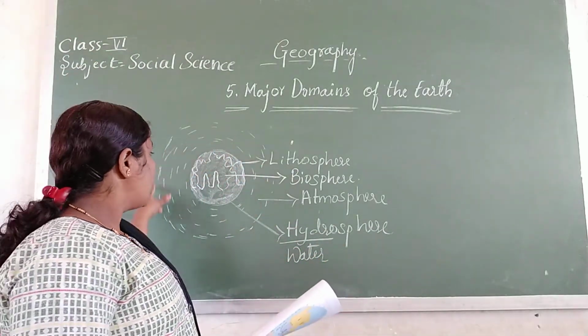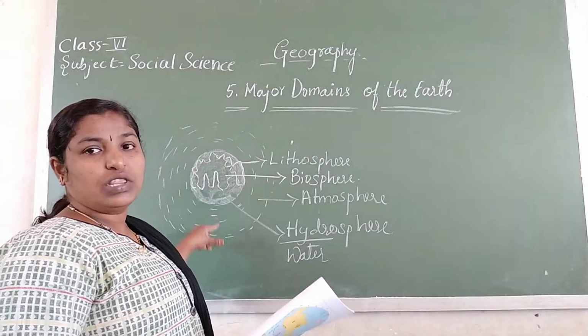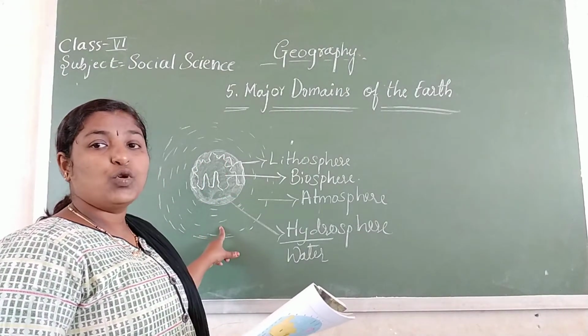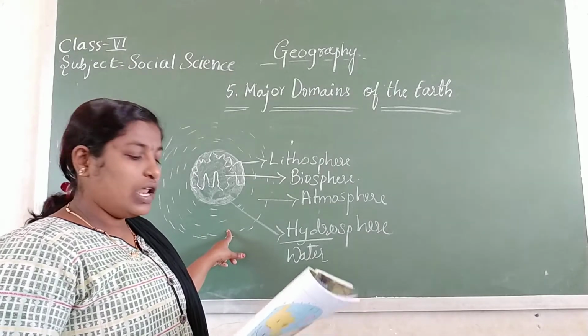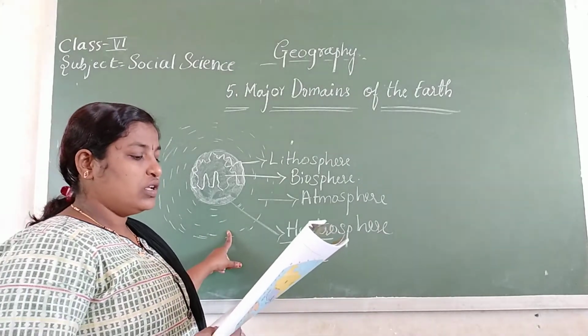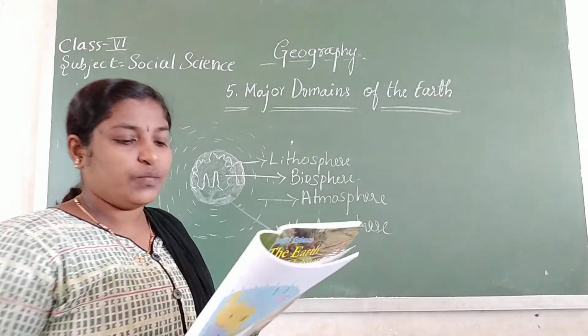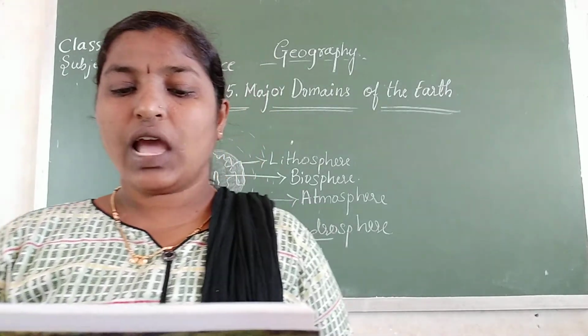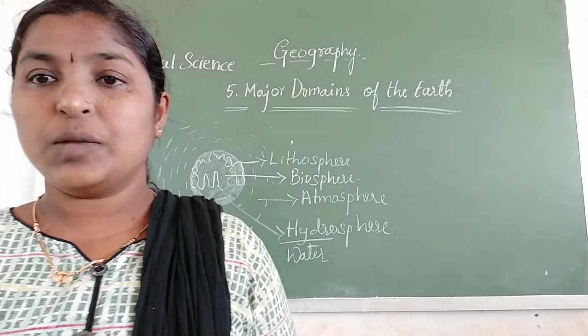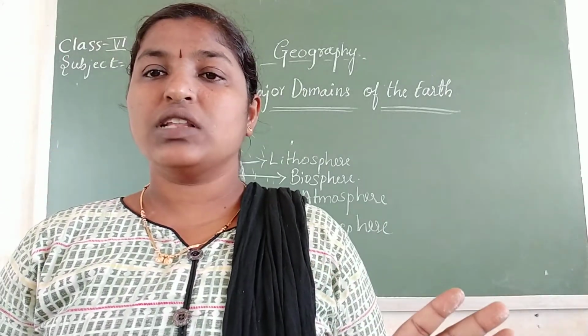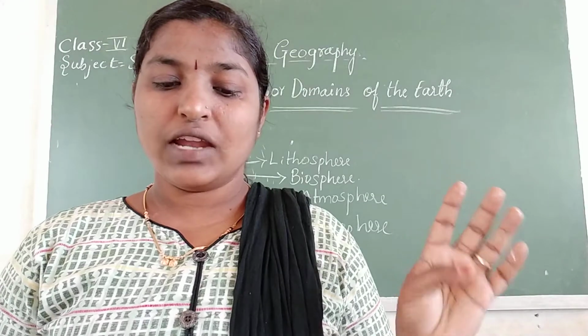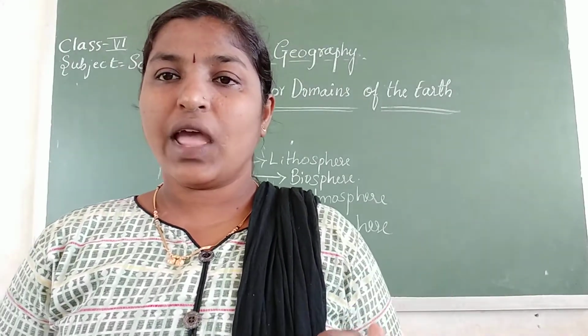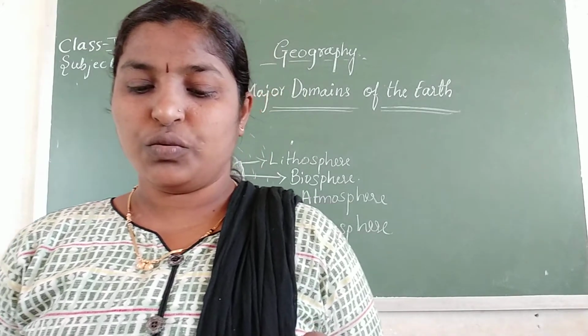Gases surround the Earth's surface, and this is known as the atmosphere, where oxygen, nitrogen, carbon dioxide and other gases are found.